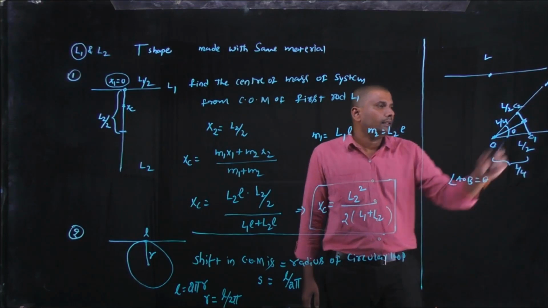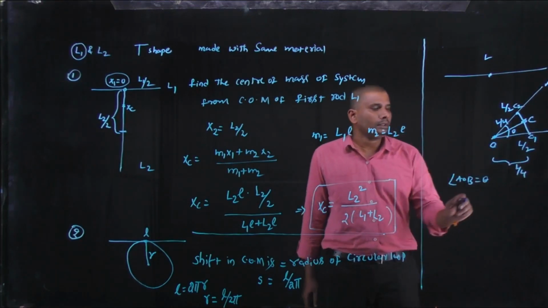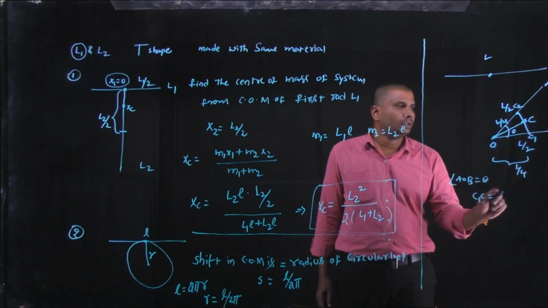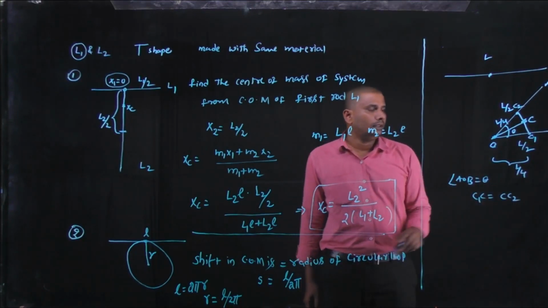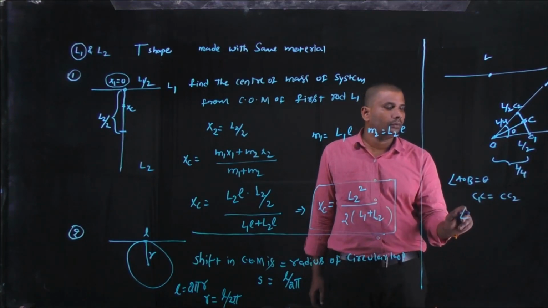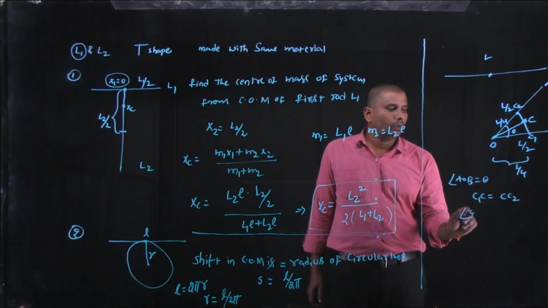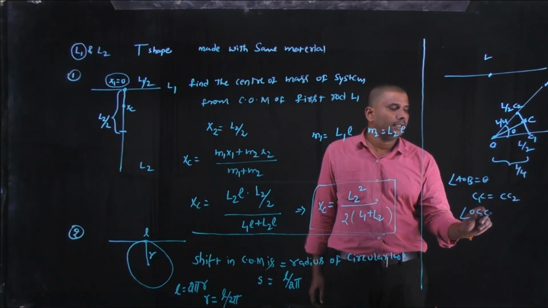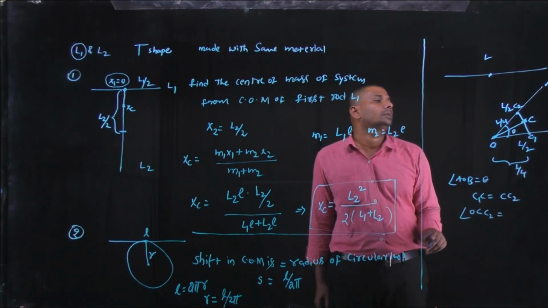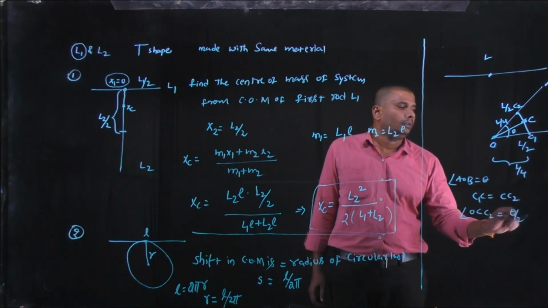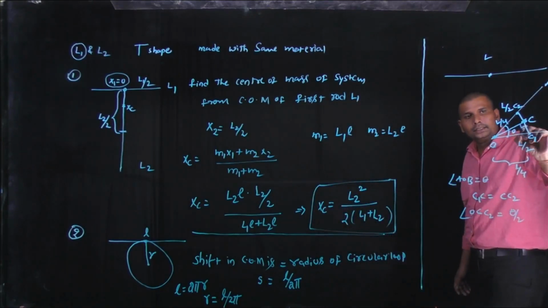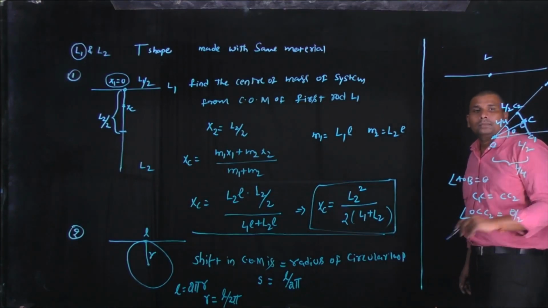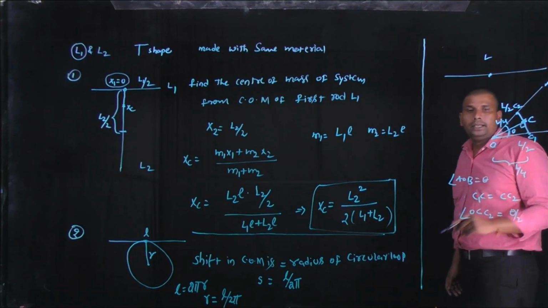Here C1C equals CC2, and the angle OCC2 equals theta by 2. Here there is an angle of 90 degrees. This is a right angle triangle, and this is the angle theta by 2.